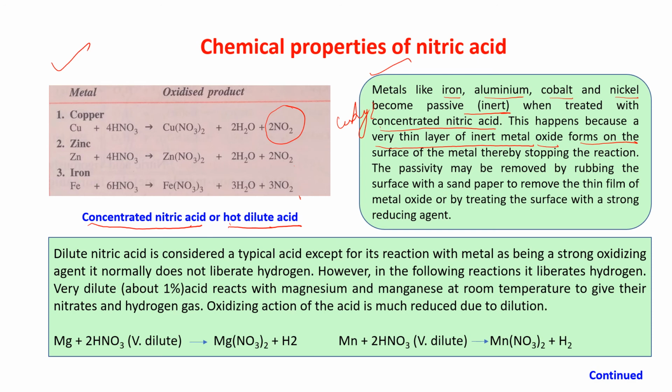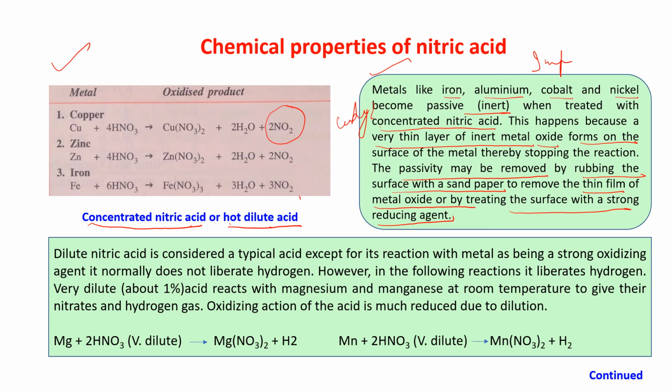Am I clear? A very thin layer of inert metal oxide will form, which will cover the surface of the metal and it will stop the reaction. The passivity may be removed. How? By rubbing the surface with a sandpaper. If we rub the surface with the sandpaper, then the thin film will be removed. That is, the metal oxide thin film will be removed, or by treating the surface with a strong reducing agent. So all these are important.